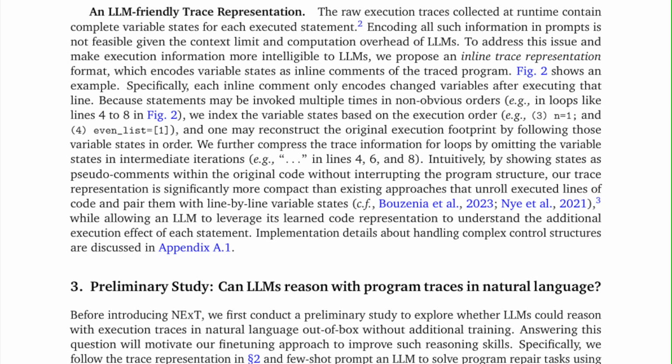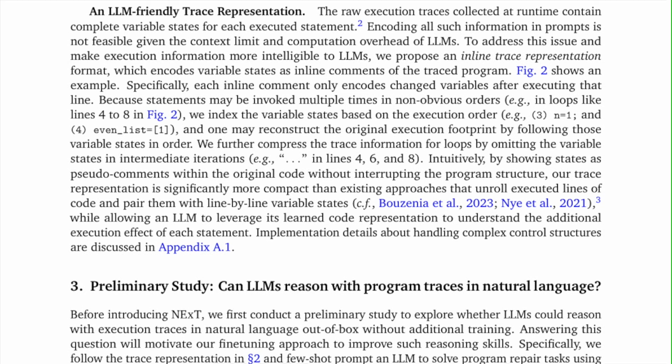Intuitively, by showing states as pseudo-comments within the original code without interrupting the program structure, our trace representation is significantly more compact than existing approaches that unroll executed lines of code and pair them with line-by-line variable states, while allowing an LLM to leverage its learned code representation to understand the additional execution effect of each statement. Implementation details about handling complex control structures are discussed in Appendix A.1.